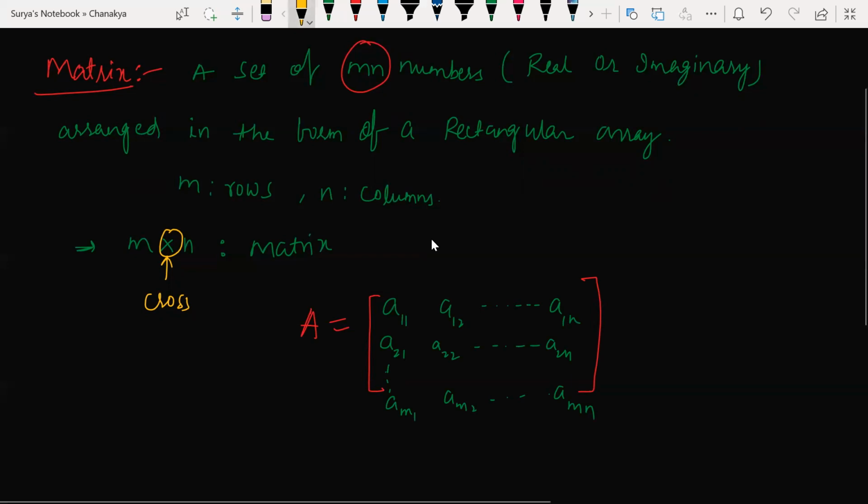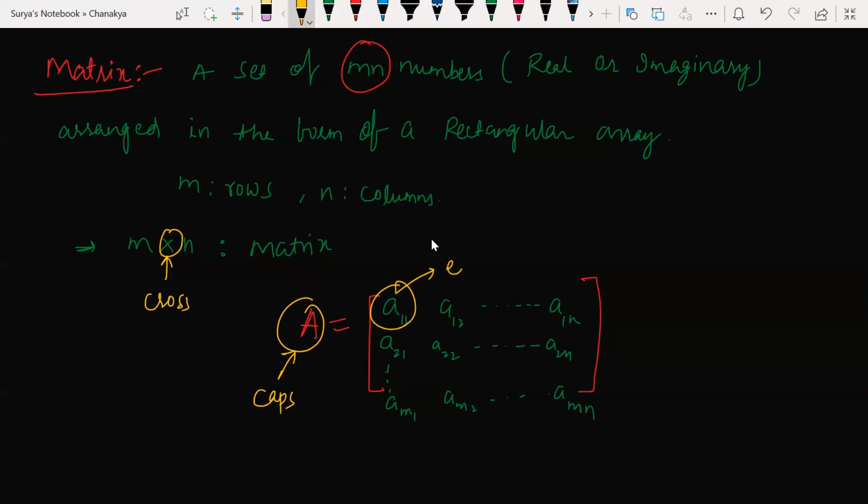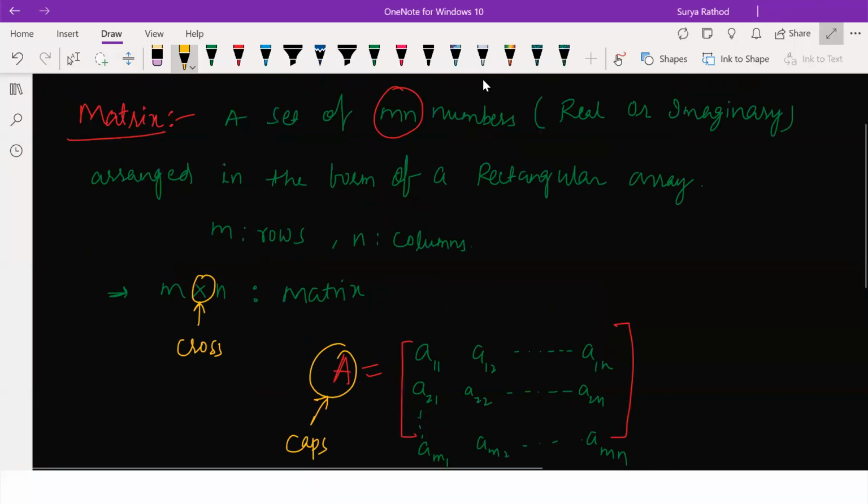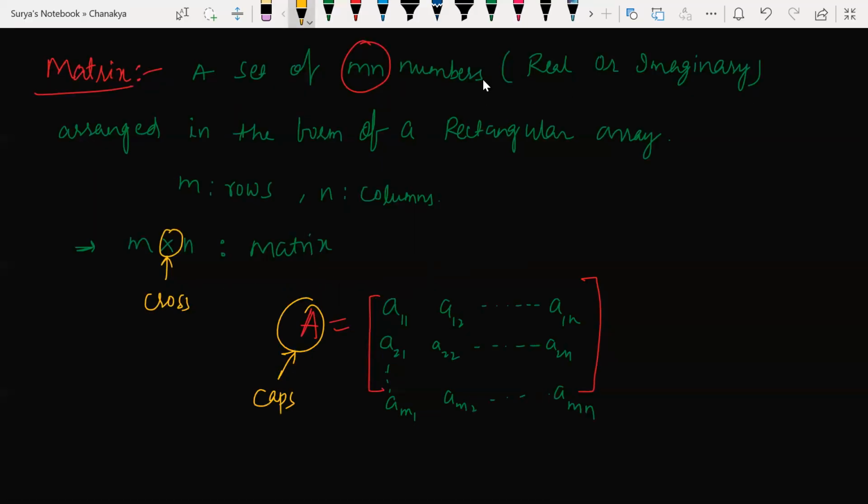Why do you represent the matrix with a capital letter and the elements with a small letter? Always, matrices we represent with capital letters, and the elements inside, we represent with small letters. Clear? Any doubts? Inside elements I represent with small letters, and the matrices with capital letters.